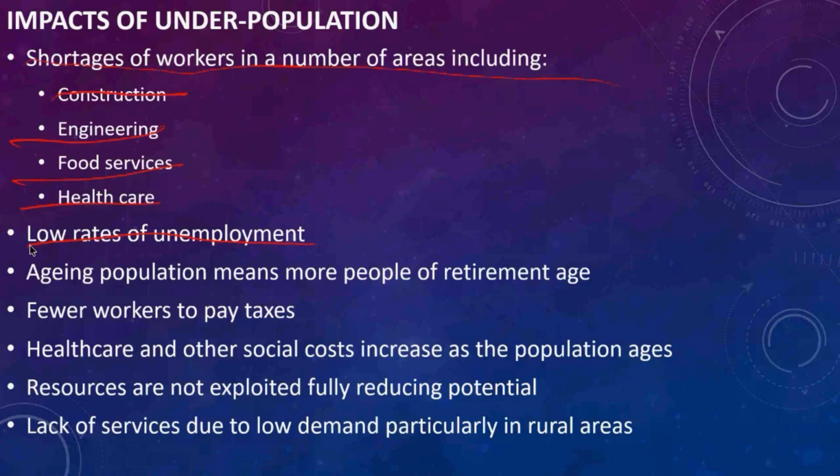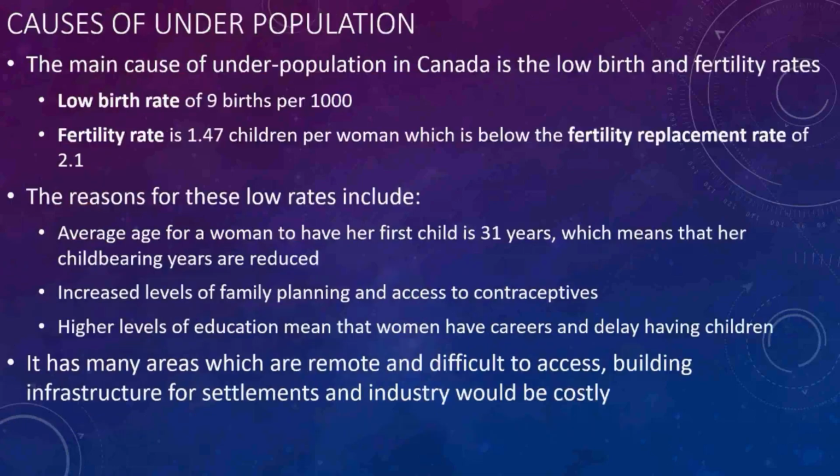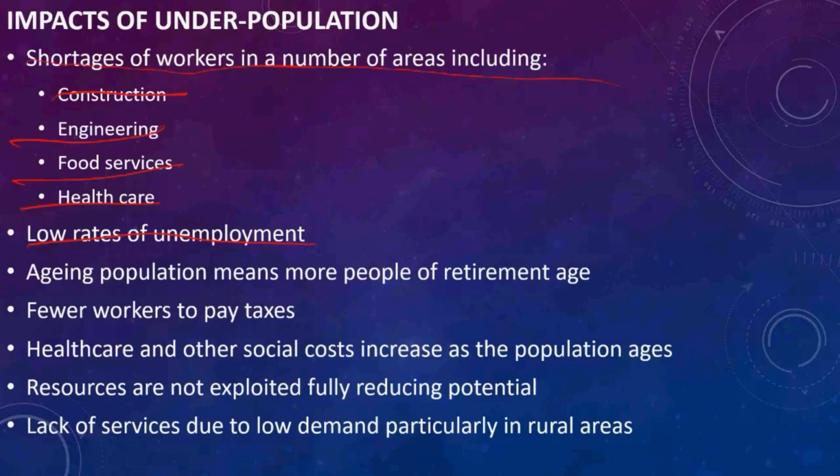So the problem is underpopulation. Here the effects of underpopulation affect the shortage of workers. Low rate of unemployment, and an aging population, meaning more people of retirement age. There are few workers to pay taxes, so that costs so much. Healthcare and other social costs increase as the population ages.